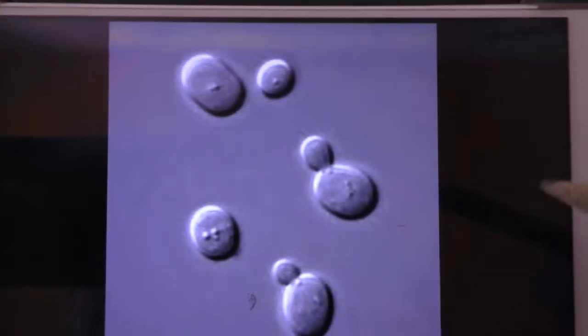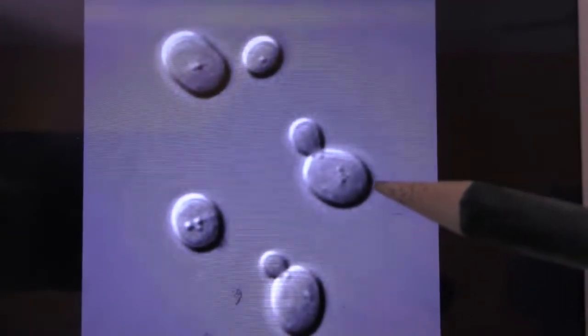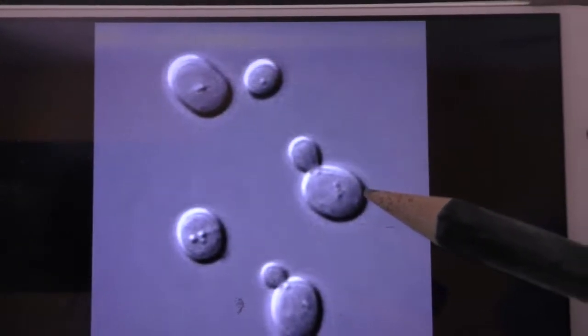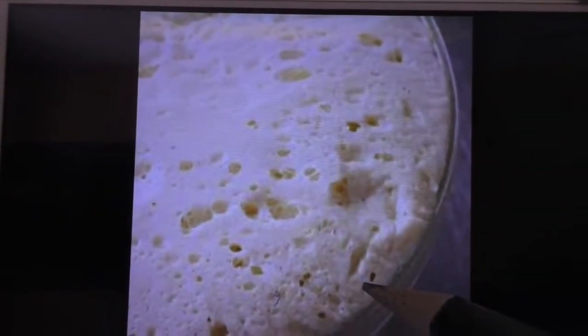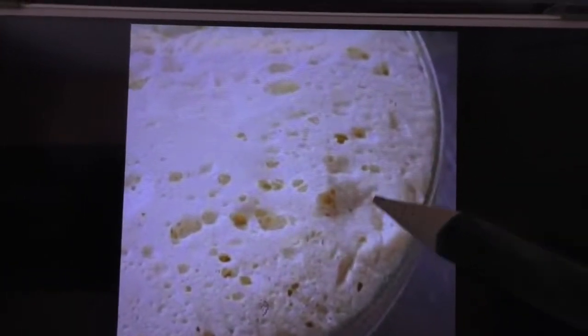This yeast cell, when it multiplies, grows and respires, releases a gas called carbon dioxide. That gas gets trapped inside the dough. It makes air hole spaces like this. So at the end we get soft dough.